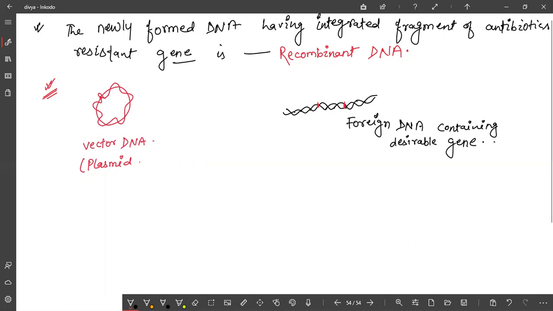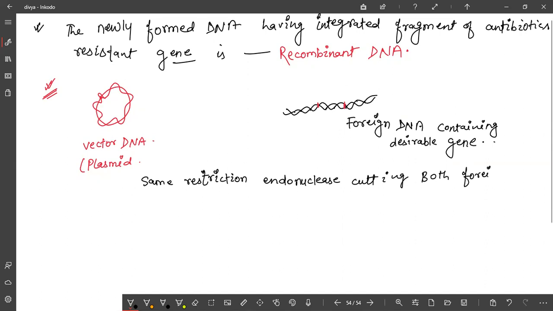So here, the same restriction endonuclease, or enzyme, is cutting both foreign DNA and vector DNA at a specific point.